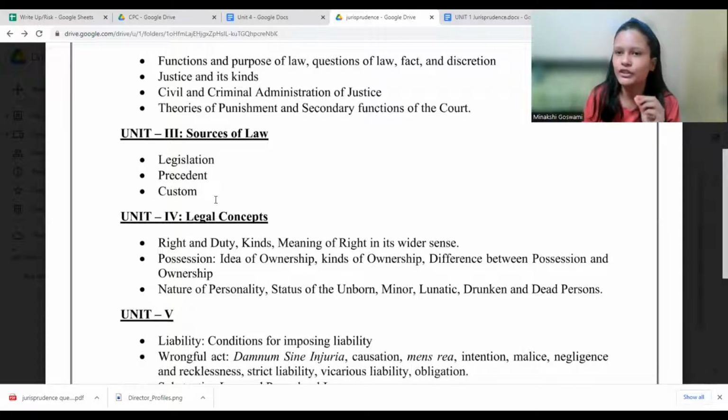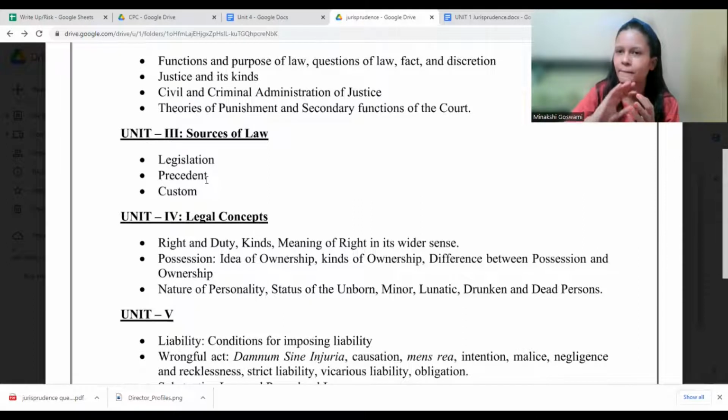But something which is common in case of every law is these 3 sources. So these are considered like primary sources of law, which are very common for any kind of law you talk about. Okay, legislation, precedent, and custom. Legislation is nothing but the acts that we are having. We get an idea that, okay, maybe this legislation is not working fine. We need to replace it with a new legislation. That's how it may act as a source.